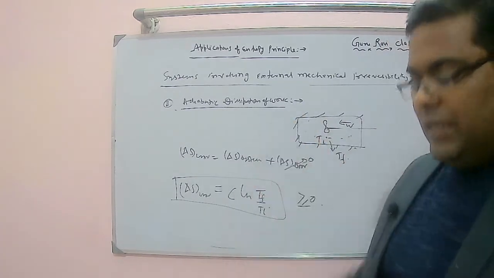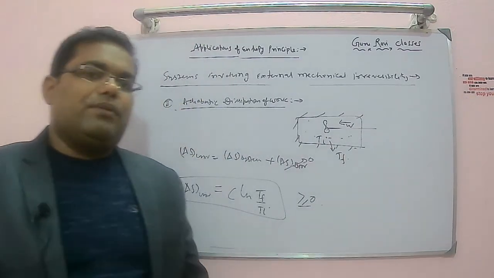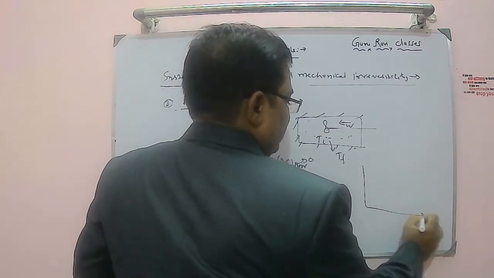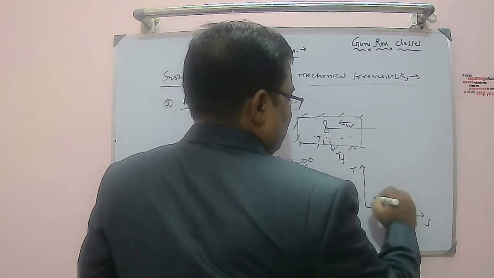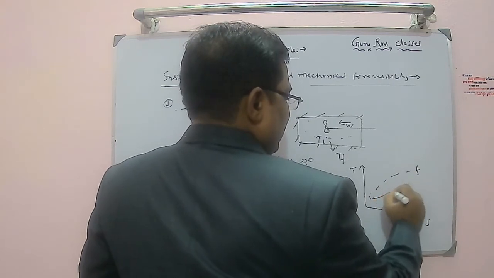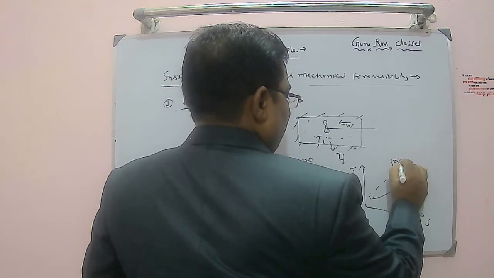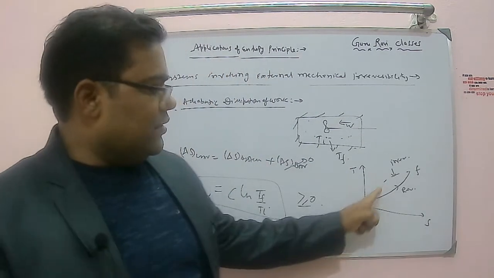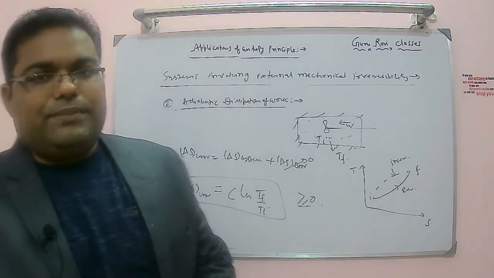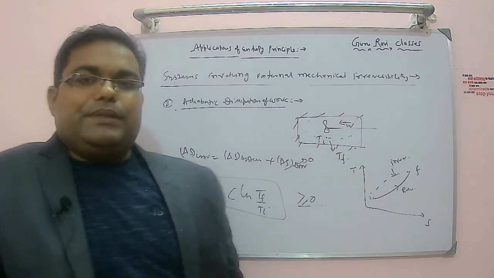Even though this is an irreversible process, how do we analyze it? We have to replace this irreversible process by an equivalent reversible process. When you represent this on a temperature versus entropy diagram, the process goes from initial to final, and it should be replaced by an equivalent reversible process. The irreversible process is represented by the dotted line. These are the different applications of the entropy principle.